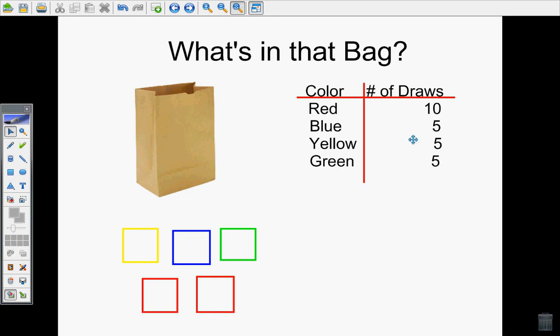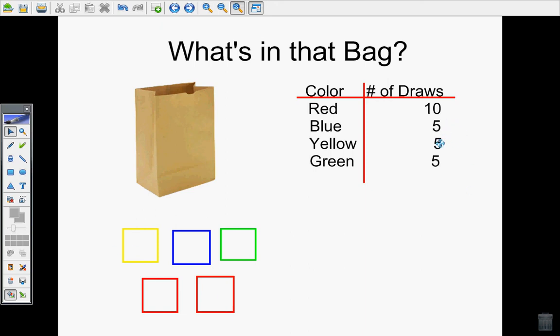Blue, yellow, and green should have about the same number of cubes because they each have the same number of draws. Well, each one has 1 cube, so that works out just fine. Red has more than any other color, so I should have more red cubes than anything else. I can see that I have more red cubes than any other color, so we're good to go.